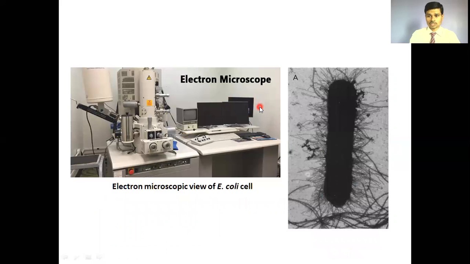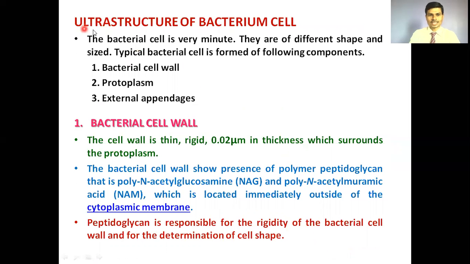If you want to study the structure of the bacterial cell, we must have an electron microscope. And by using an electron microscope, if we study the bacterial cell, that structure is called ultrastructure. Now our next point is the ultrastructure of the bacterial cell. The bacterial cell mainly shows 3 components: the outer bacterial cell wall, the inner protoplasm, and outer to the cell wall there is a presence of external appendages. Let's see one by one.